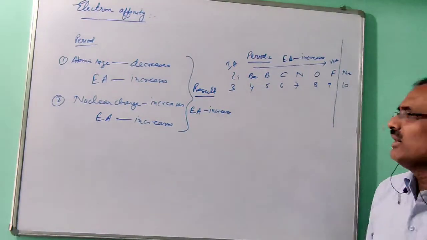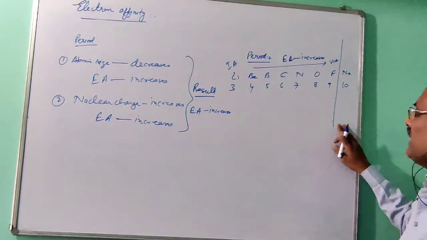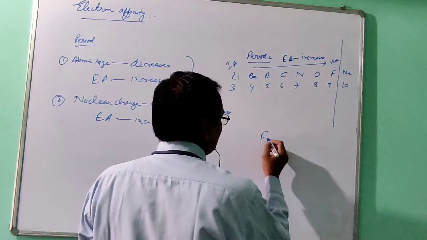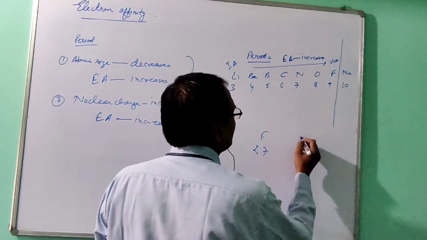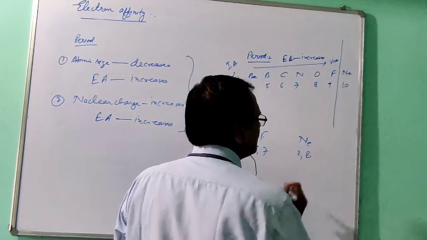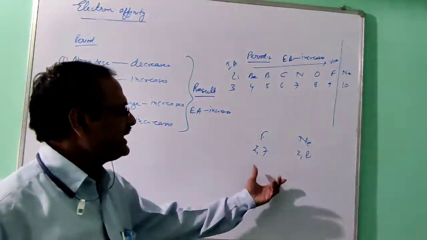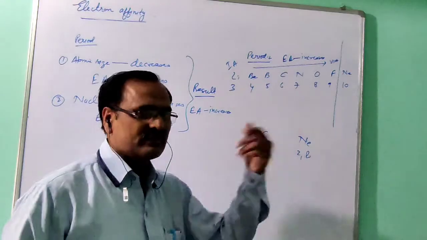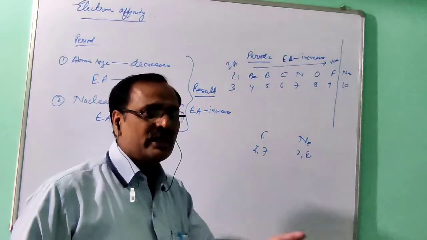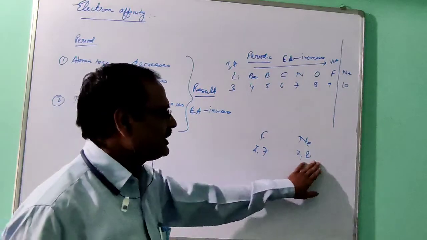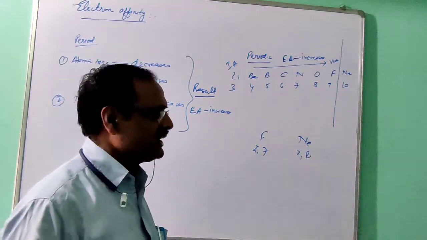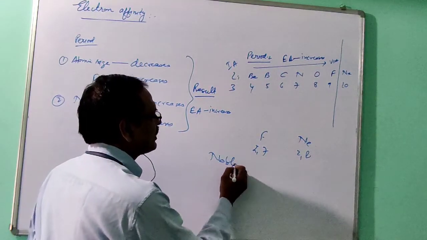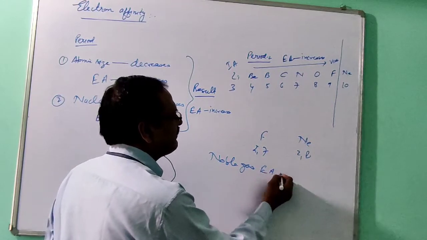You must be thinking why we stopped here. I want to tell you that noble gases are there. One example for you: if you take fluorine, the electronic configuration is 2,7, and neon 2,8. Now I ask you, which can gain an electron? You will say fluorine can gain an electron, and fluorine has a strong affinity for electrons. Neon will not take an electron. What is the reason? Because the octet is complete. So for noble gases, electron affinity is 0.